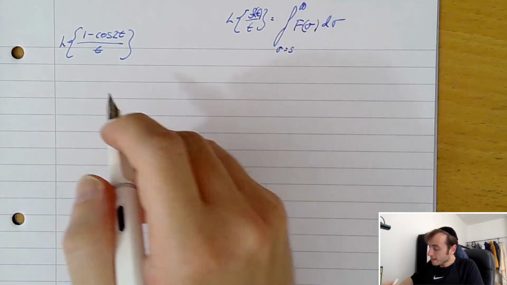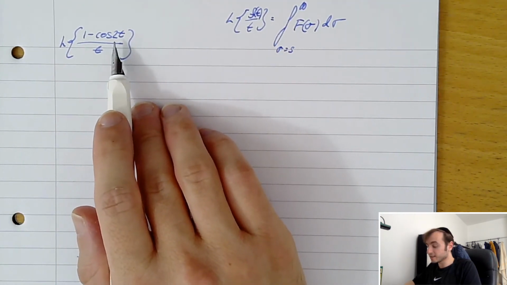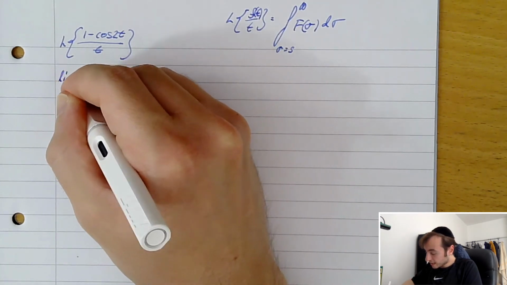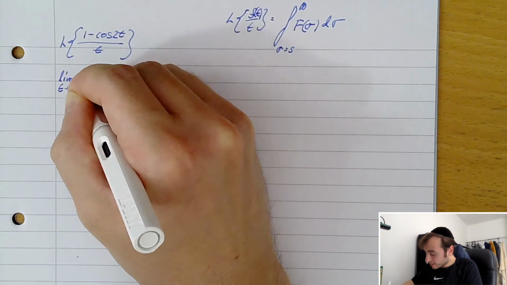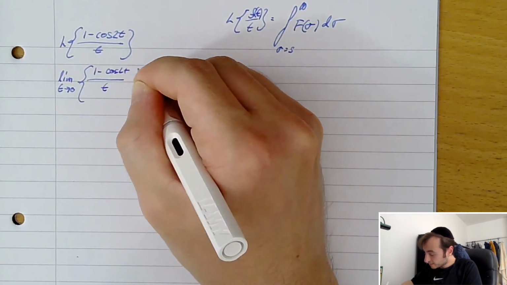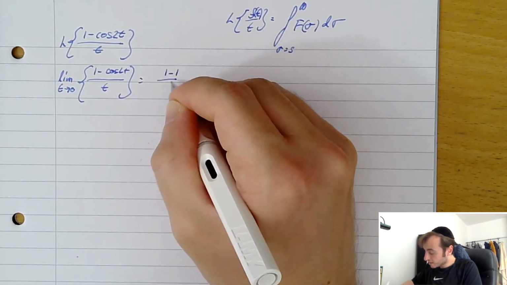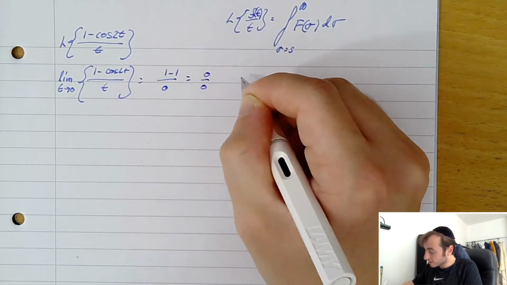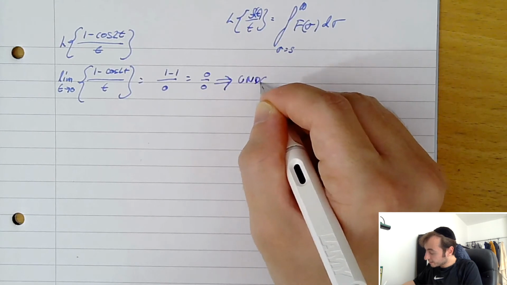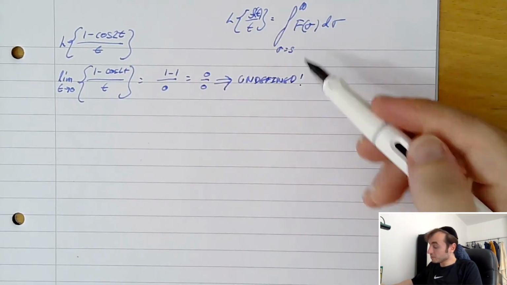d sigma. Now, the first thing, again, we need to do is check that the limit exists as t tends to 0 for the function on t. So let's do that first. Let's look at the limit as t tends to 0 for (1 minus cos 2t) on t. That's going to equal 1 minus 1, which is 0, on 0, which equals 0 on 0, which is undefined. Which means that we don't know if we can use it or not.